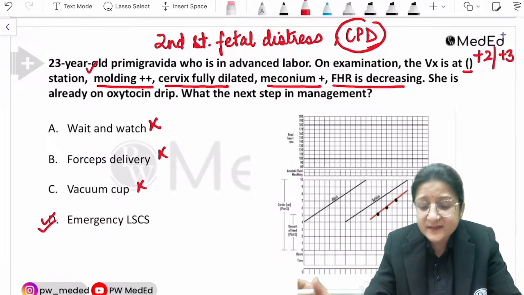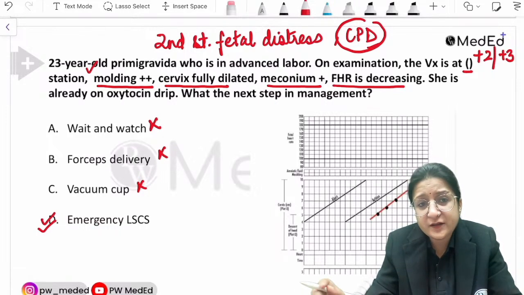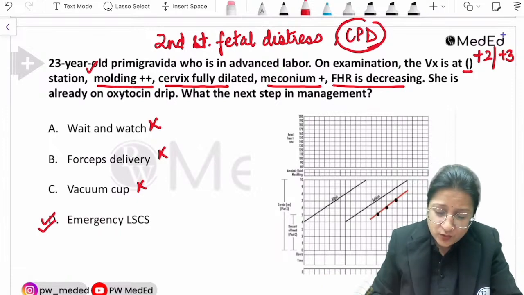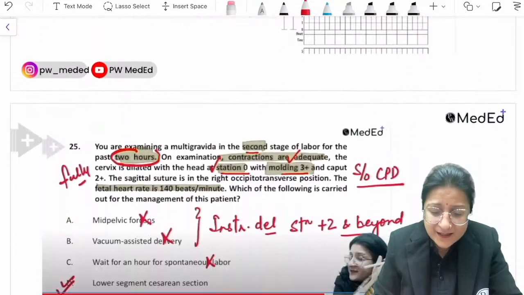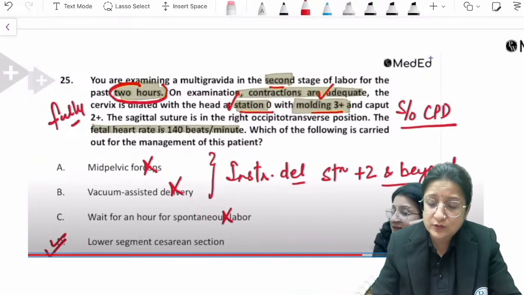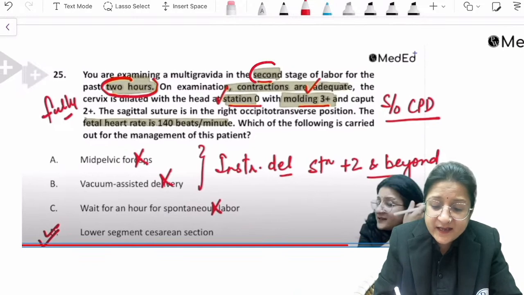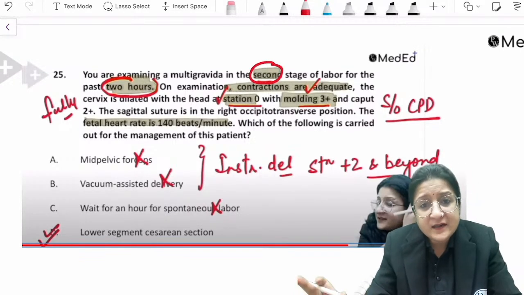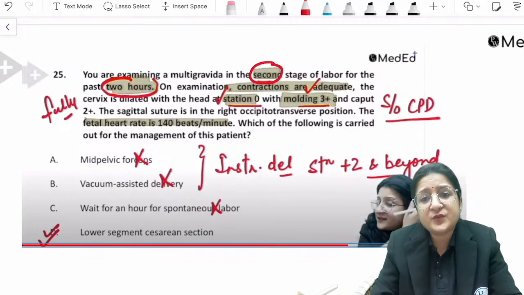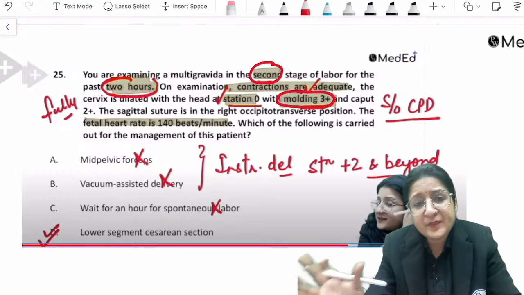Because there was evidence of cephalopelvic disproportion in the form of molding. So I had discussed a similar question in the sprint series also, if you remember, if you were there in that. I talked about a second stage of labor that was stuck, contractions were there, molding was 3 plus, and caput was there.